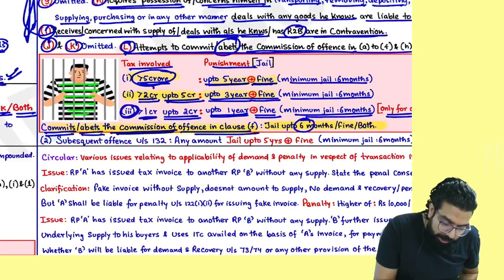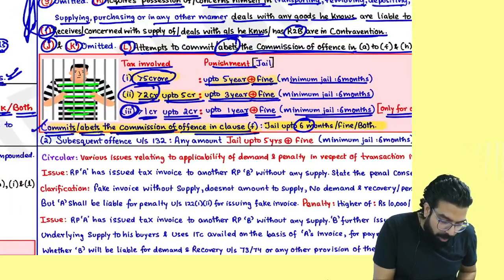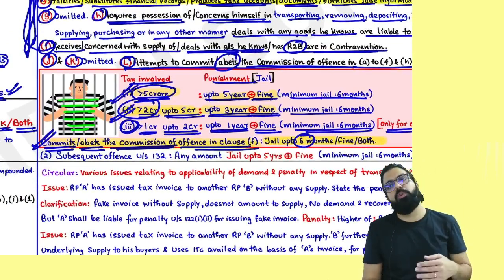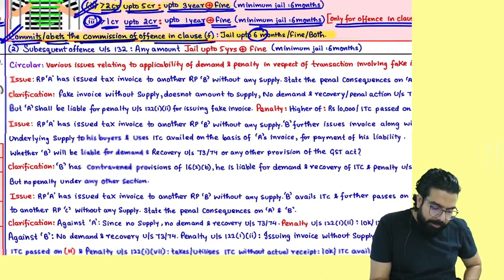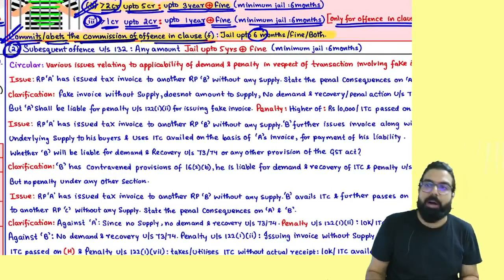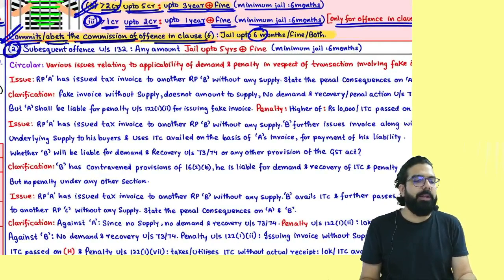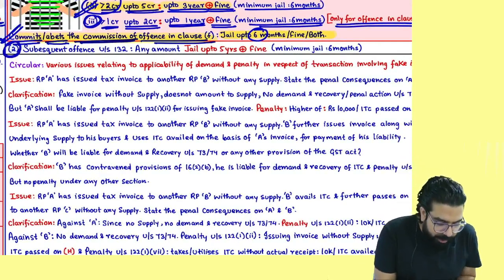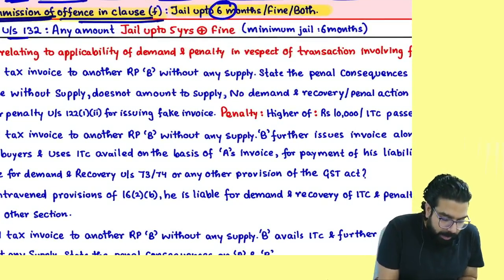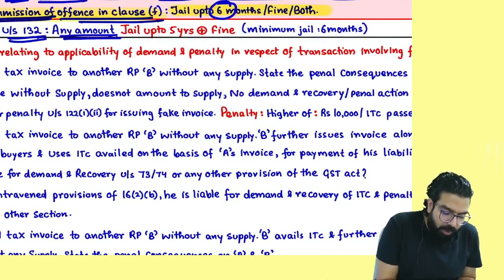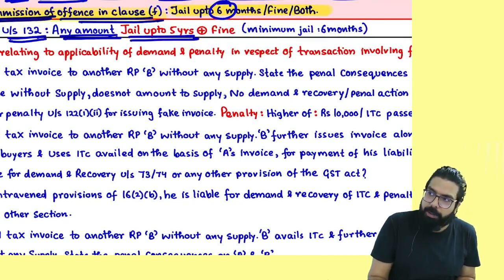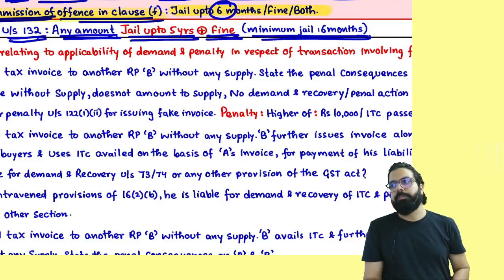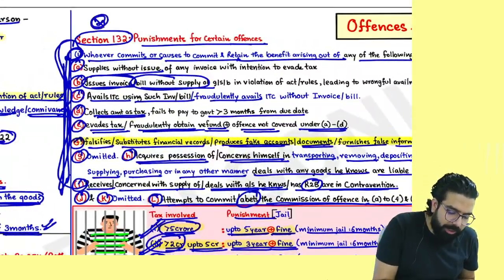But if the amount is more than 2 crore, up to 2 crore, then here. If it is more than 2 crore, up to 3 years, more than 5 crore, then up to 5 years. Everyone over here, sir, if I go ahead and do the above offenses subsequently, it means you have become habituated to doing all these offenses. Then they are telling if subsequently you do the offense under section number 132, any offense, any amount, the jail will be up to 5 years plus fine, and minimum jail will be 6 months.